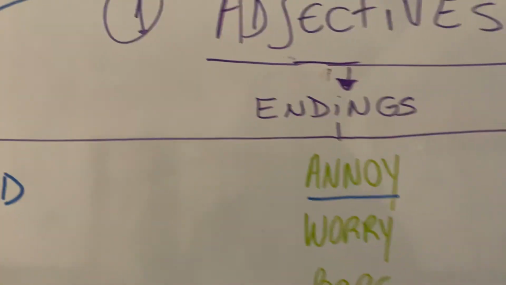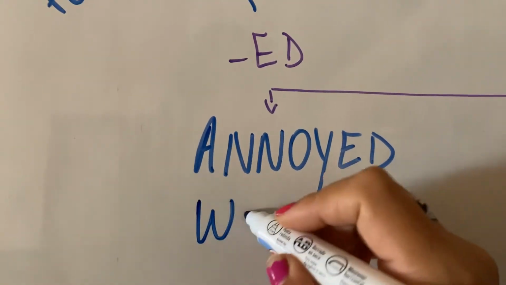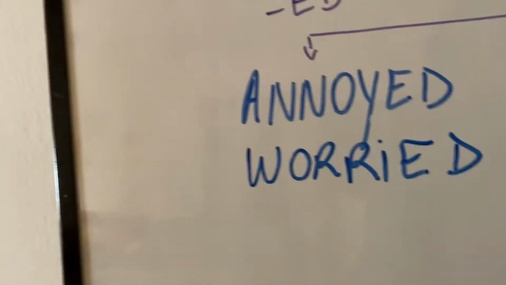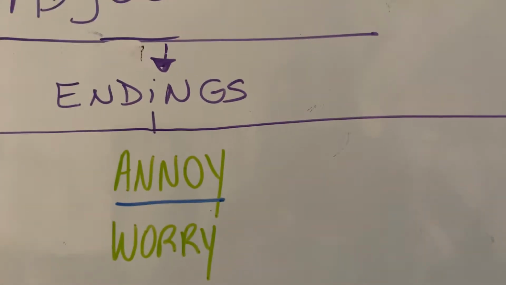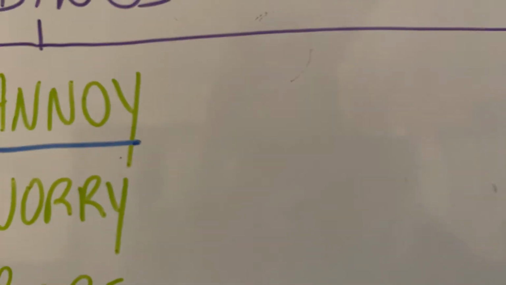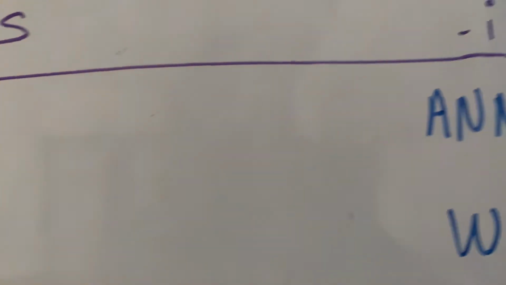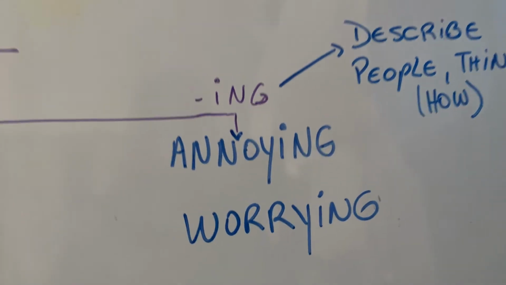What about worry? Well, I'm or she is worried or people are worried. Why are they worried? Because there is a worrying situation about health. Okay? There is a worrying situation about health.